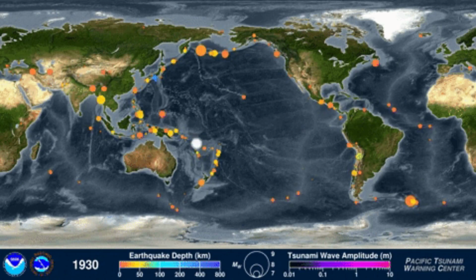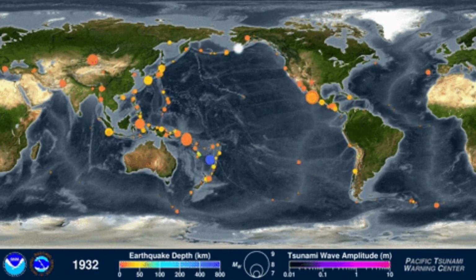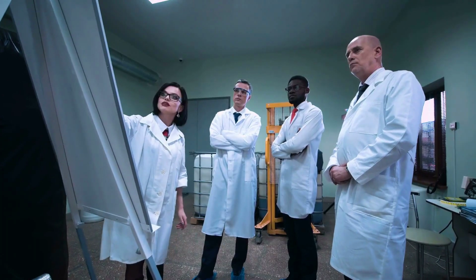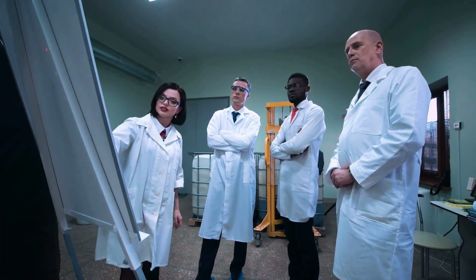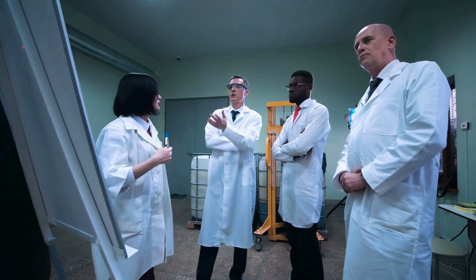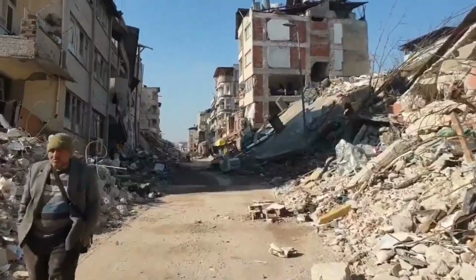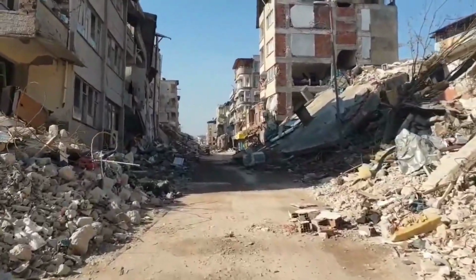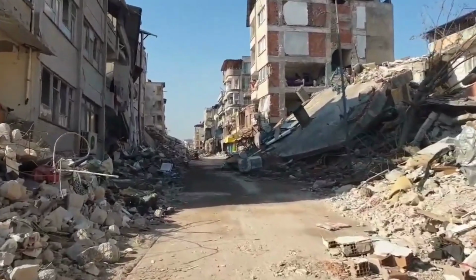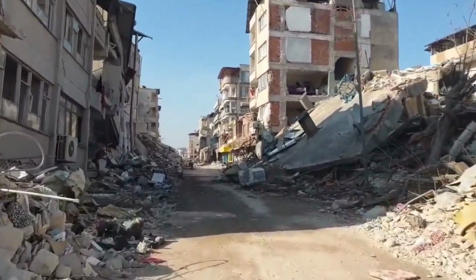Seismographs are essential tools for measuring and recording earthquake activity. They detect seismic waves, allowing scientists to analyze their speed, direction, and intensity. This data helps in understanding the earthquake's origin and predicting potential aftershocks and future seismic events.